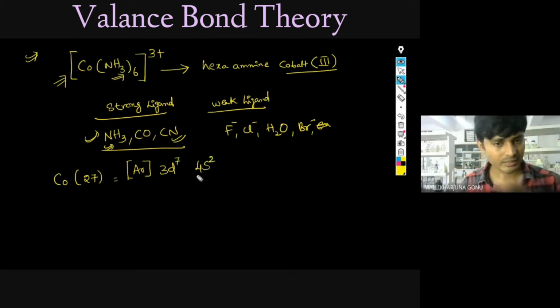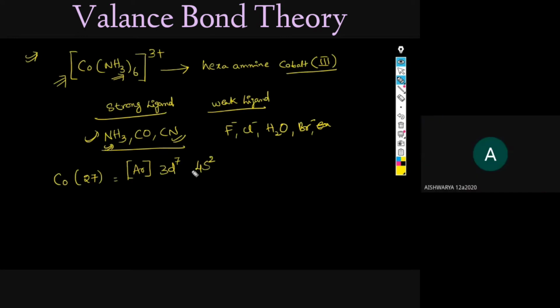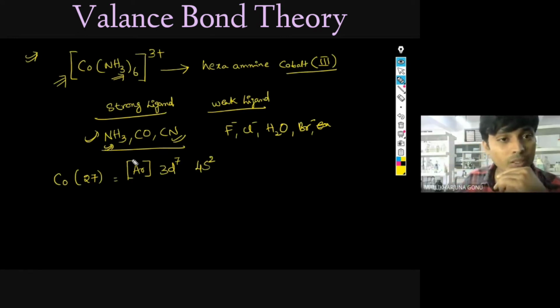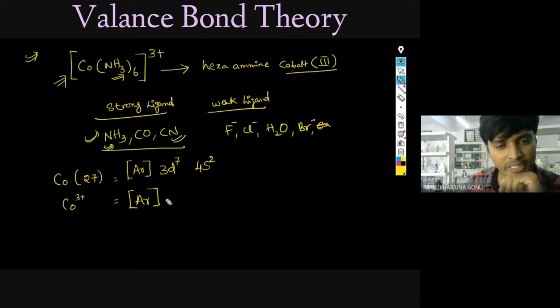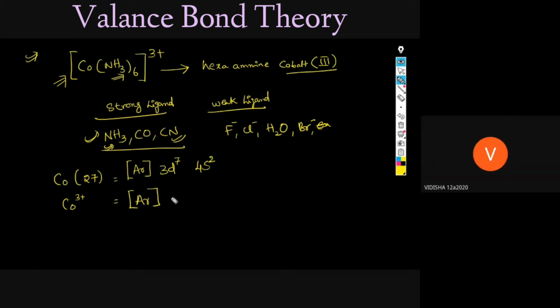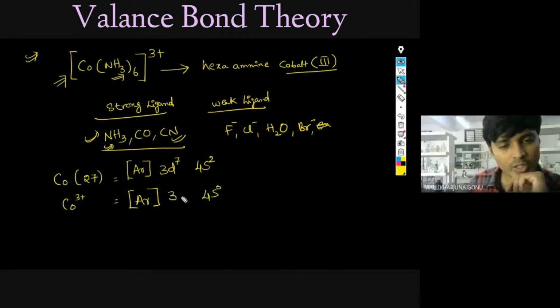Is it correct? Yes, sir. So this is cobalt. But in this complex, cobalt is present as 3+. So 3+ means, Vidisha, what is the electronic configuration now? 4s0 3d6. Very good.